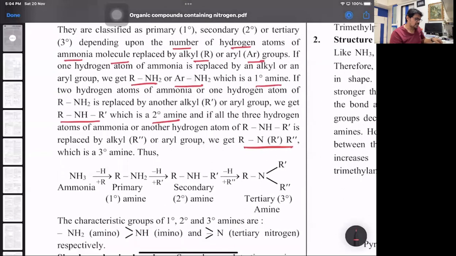So in amines, remember the classification is with respect to the nature of the nitrogen atom and not the carbon atom. So whenever I see NH2, that's my amino group, called a primary amine. NH, that's a secondary amine, called the imino group, with 2 valencies short. And only N, that's a tertiary amine, or a 3-degree nitrogen atom, as we call it.